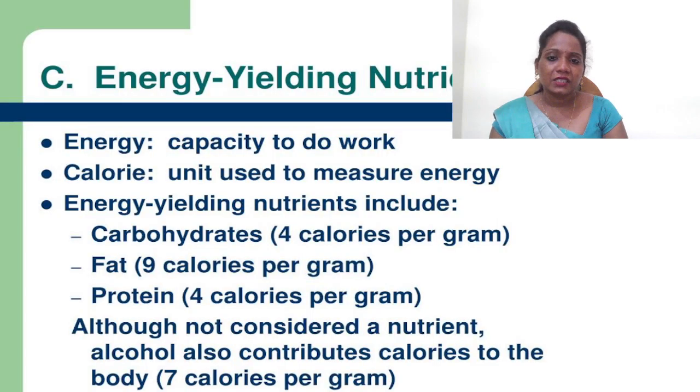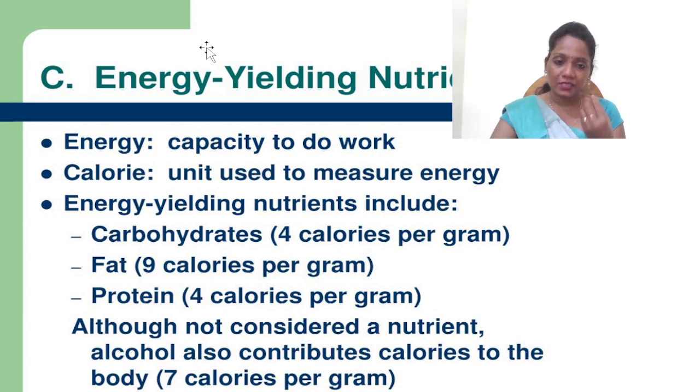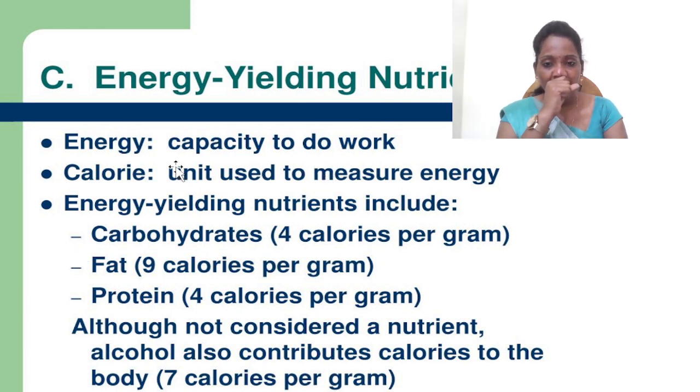Another classification also we can say, nutrients are classified into energy yielding nutrients or non-energy yielding nutrients. The word itself is saying, some nutrients give energy to our body for day-to-day activity. Some nutrients are just giving a build-up of our body or giving support, that's called non-energy yielding food. Energy yielding nutrients give capacity to work, especially calories, which are measured in units.